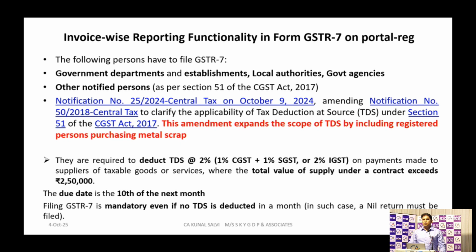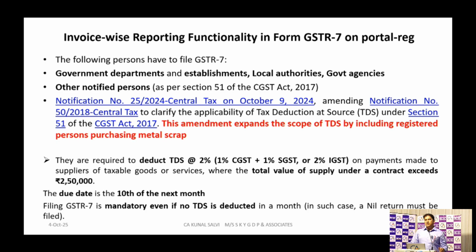Those dealers who are deducting TDS under section 51 are required to file form GSTR 7. That form is already there, but till August 2025, whatever reporting you were doing in GSTR 7, that is reporting of TDS deductions, you were reporting as per GSTN level.